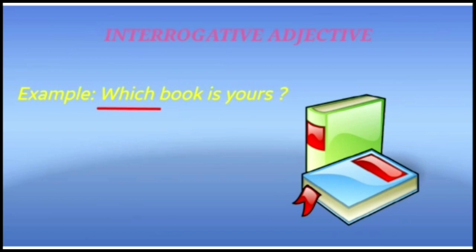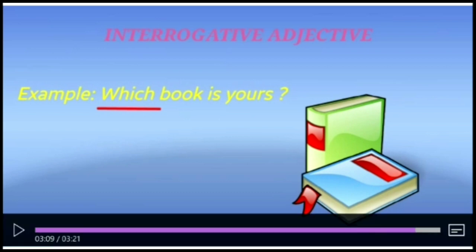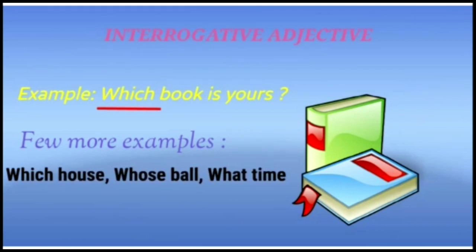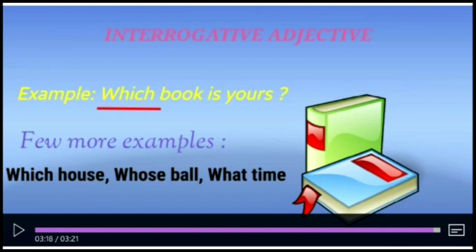Children, keep in mind all these words, whom, which, what, where, they must be followed by a noun. Then only they will be called interrogative adjectives. After the question words, if nouns are written, they are interrogative adjectives. So all these words must be followed by a noun to make them interrogative adjectives. Like a few more examples, which house, whose ball and what time.